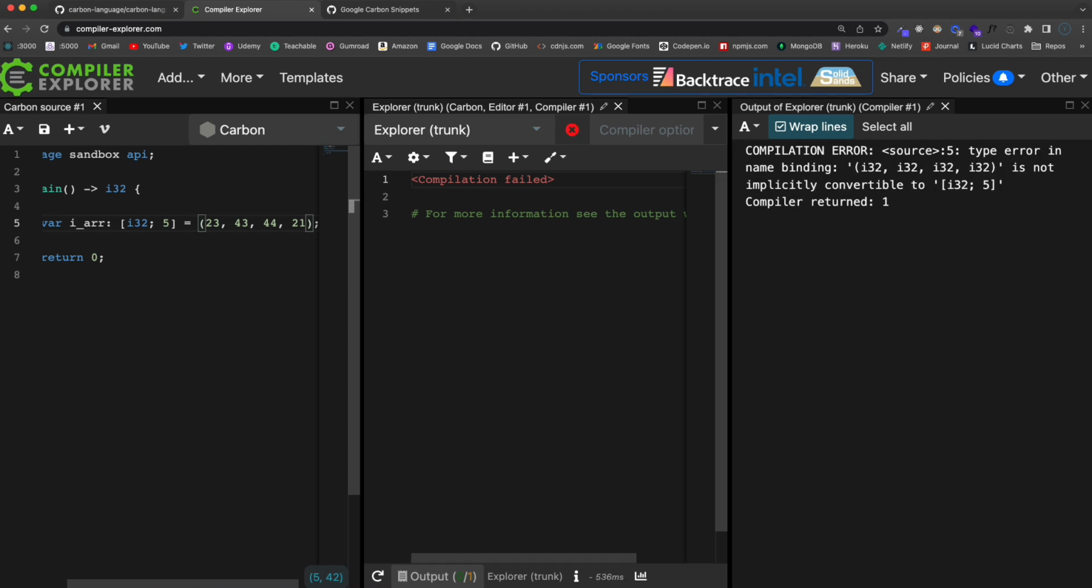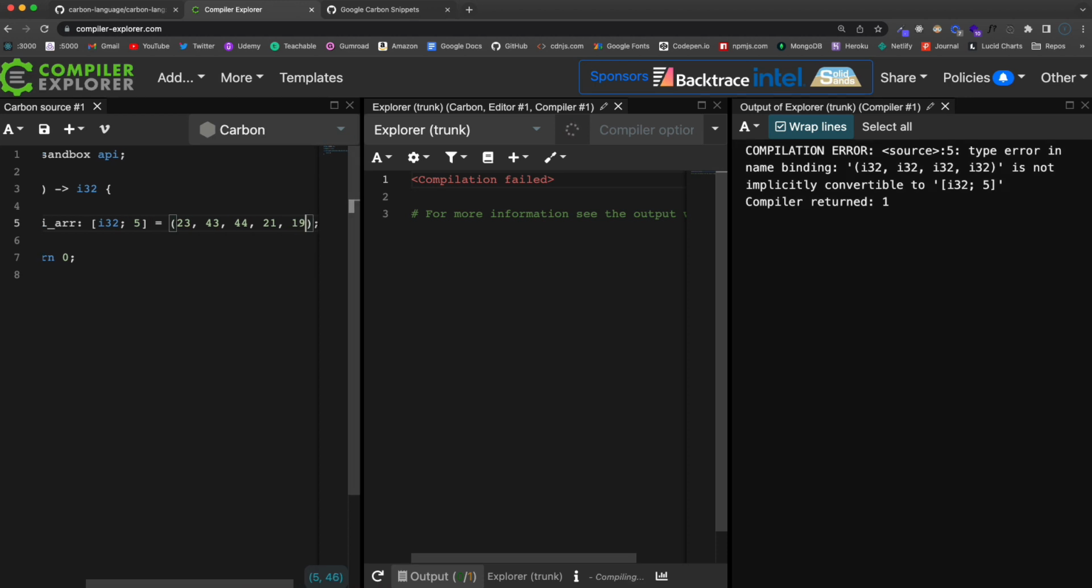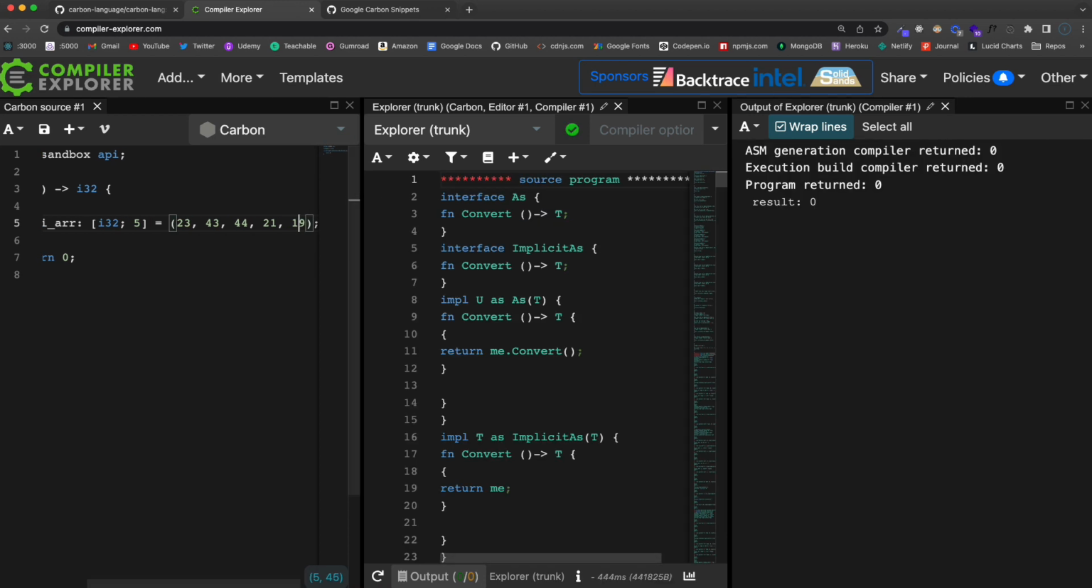And if I just stop there and we look at the error here, it says type error in name binding. I32 4 times is not implicitly convertible to I32 5 times. So that means I'm missing one here. So I'll put in, let's do 19. Okay, so that should work, or that should compile.